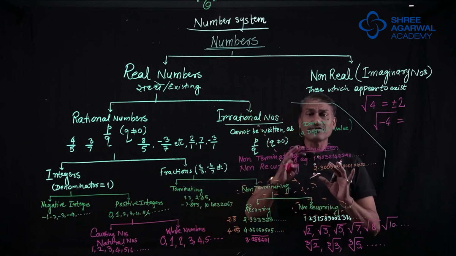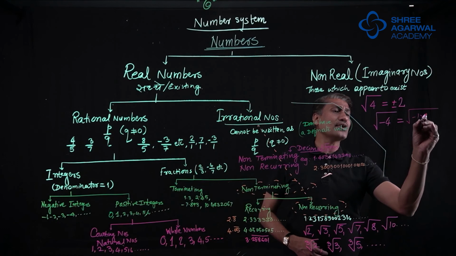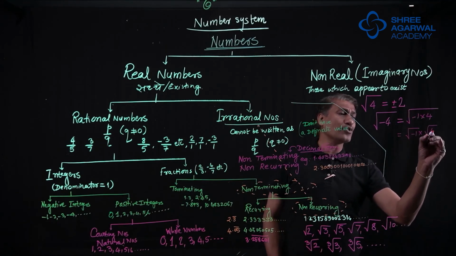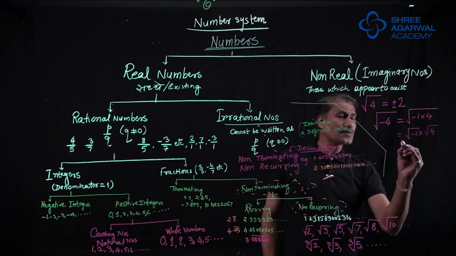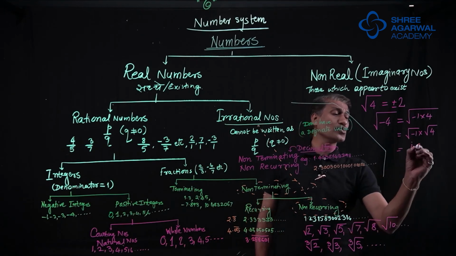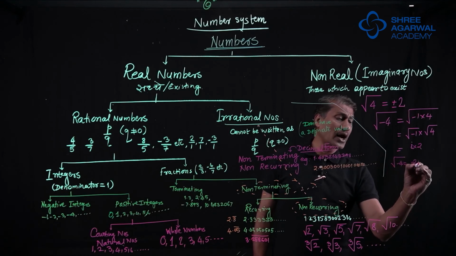To solve this, when you go to 11th standard, you will understand this is written as square root of minus 1 into 4, and these are separated as square root of minus 1 and square root of 4. Now this particular part is given the name i, means the imaginary component, and this is 2. So square root of minus 4 is 2i.